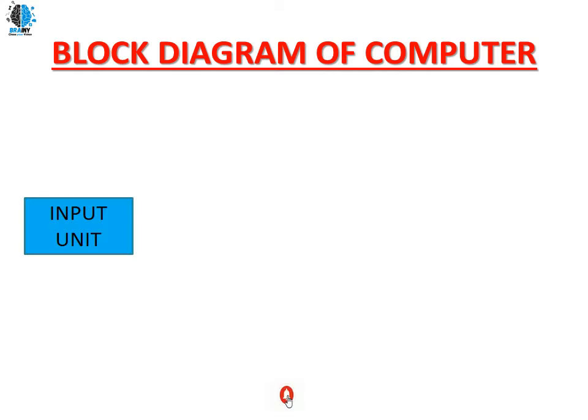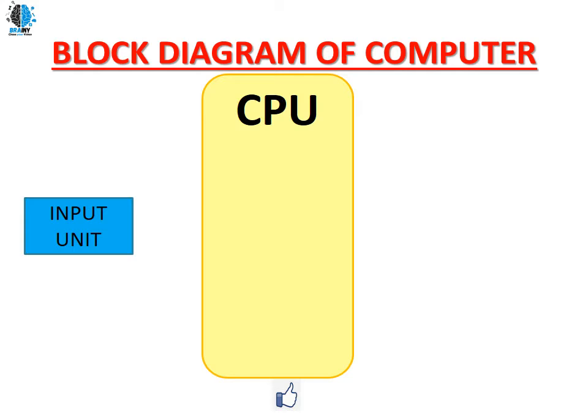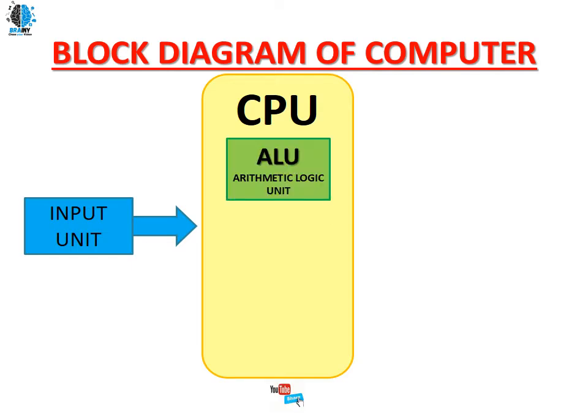First we have an input unit. This input unit sends the data into the CPU, central processing unit. The input unit sends the instructions or the data into the central processing unit. So what is the central processing unit actually? The central processing unit is divided into three more units.